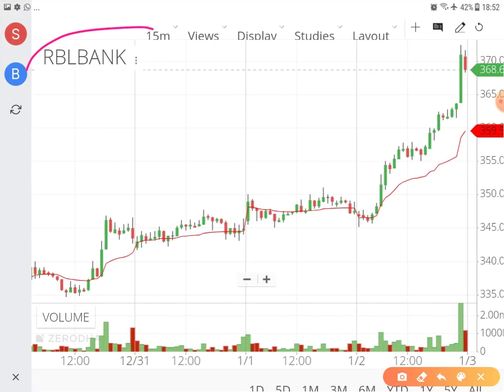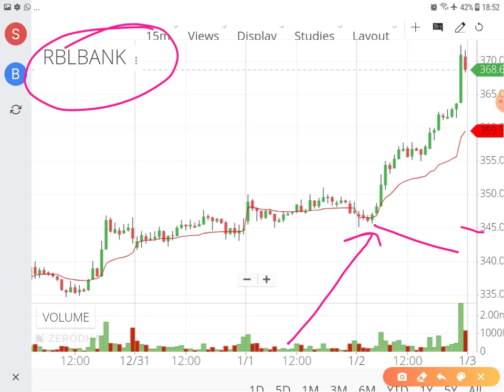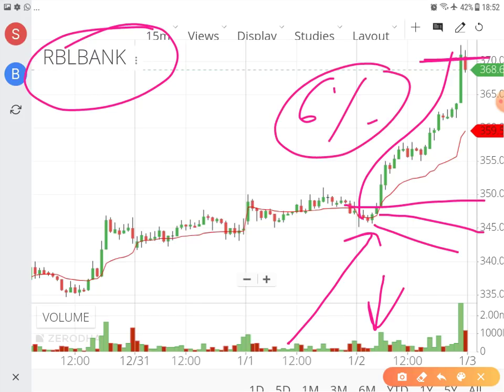One more example, RBL Bank. In this you have to buy this stock over this candle, the first candle. If you want another candle for confirmation, you find another candle again with the closing price above, and you substantiate it with the higher volumes. Then it is totally confirmed that the stock is going to be bullish from here on, and see the kind of move it has made from 350 levels, or the 348 levels, to what levels? Almost 368 levels. So kind of 6% returns within one day. You can understand this is the 2nd of January, this is the 3rd of January. So this trading is happening just in one day.